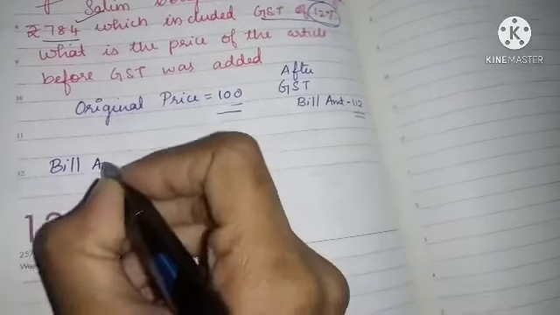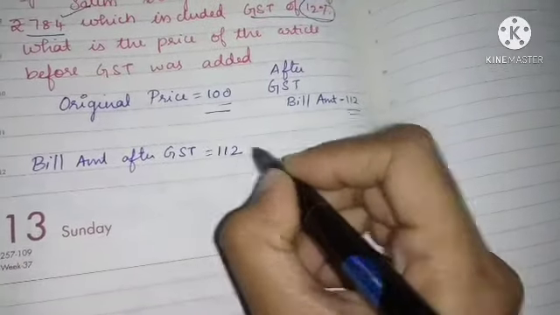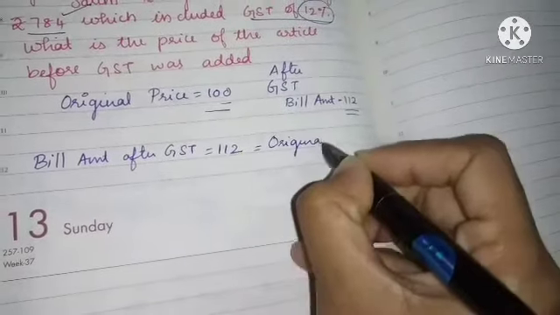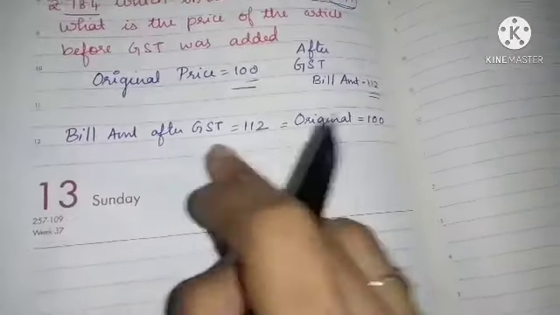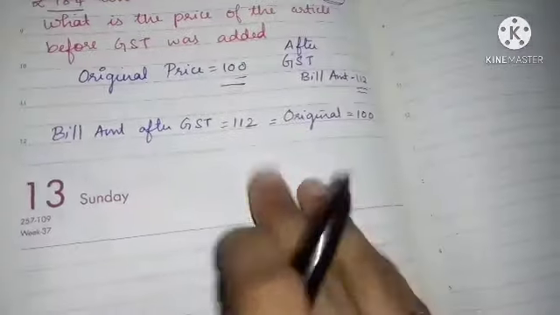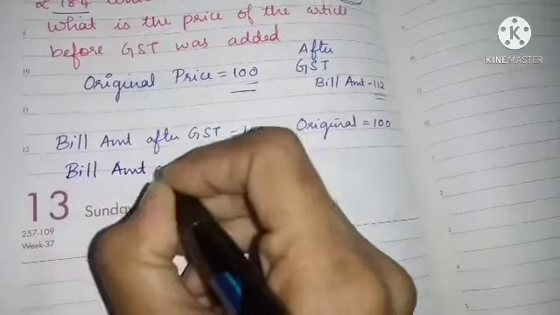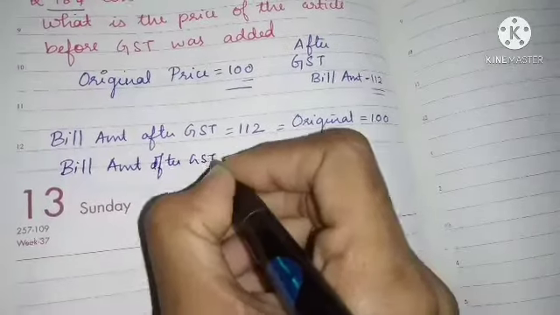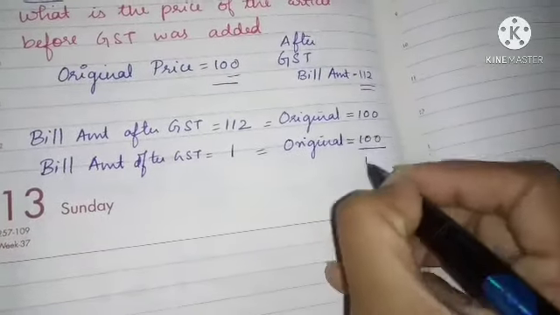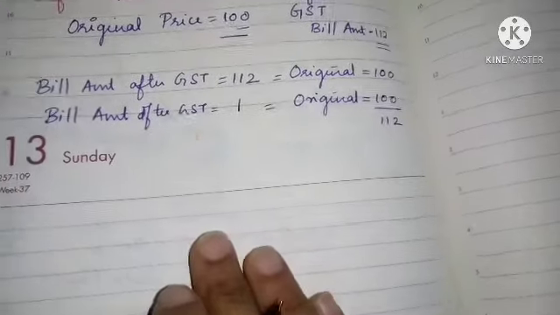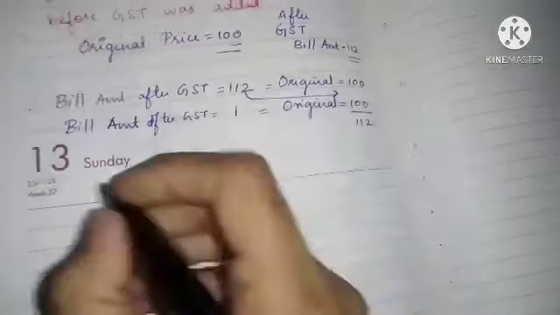Bill amount after GST is 112 rupees means the original amount will be 100 rupees. Correct? The same thing I am writing reversely. If the bill amount after GST is 1 rupee, the original will be 100 by 112 rupees. This will go down. 100 by 112.